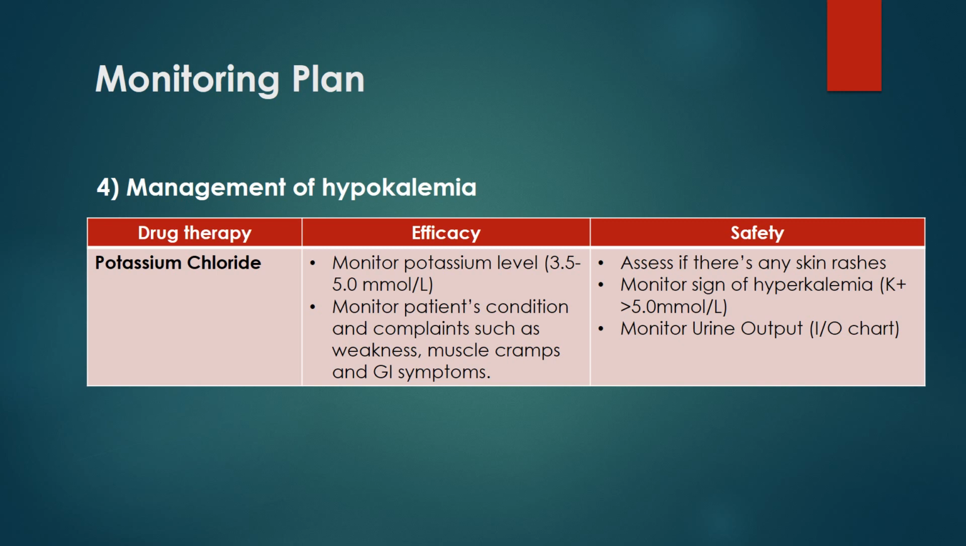Next, for the management of hypokalemia, potassium chloride was given to this patient, so we have to monitor the potassium level and make sure that it is within the normal range, which is from 3.5 to 5.0 millimole per liter. And for safety monitoring, we have to assess if there are any skin rashes and monitor signs of hyperkalemia, indicated by a potassium level of more than 5.0 millimole per liter, and also monitor the urine output.